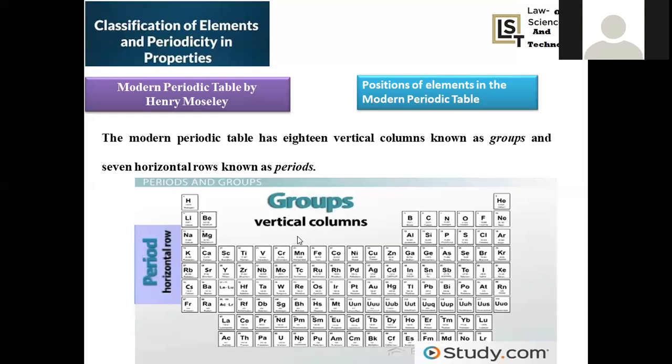So this is the kind of arrangement of elements in the modern periodic table. How many groups are there? 18 vertical groups are assigned in the modern periodic table, and 7 horizontal rows are present, meaning 7 periods. 18 groups and 7 periods. And the 7th period is incomplete.